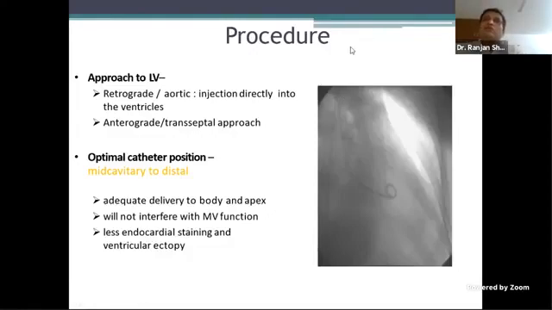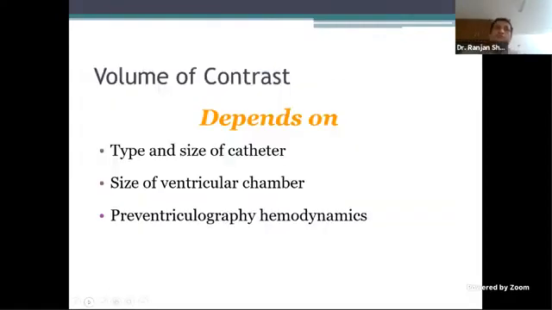Otherwise, you try to keep it more or less in mid-chamber, because that is where the catheter interference is minimal, ectopics are minimal, and injection is good and beautiful. Now, volume of contrast, I think that was a question asked in the group, depends on the type of catheter. It also is important.